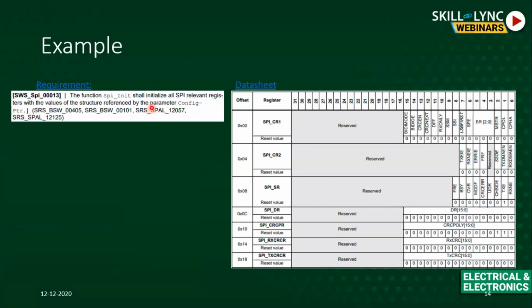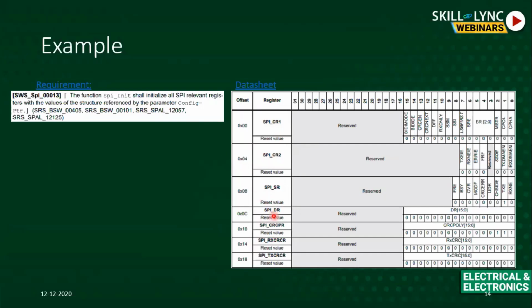You need to find out what registers exactly you are going to initialize in this SPI init function. This data sheet is available publicly, I guess it's for ST microcontrollers. So when you say SPI init shall initialize, what will it initialize? This microcontroller has this many registers in SPI. We don't want to initialize all these registers in SPI init itself, right?